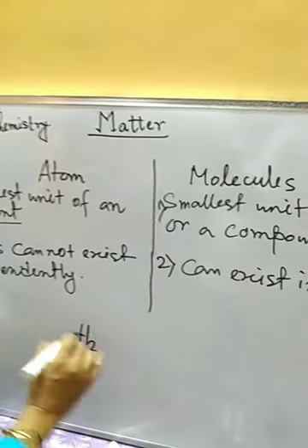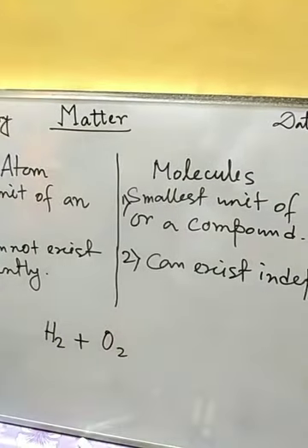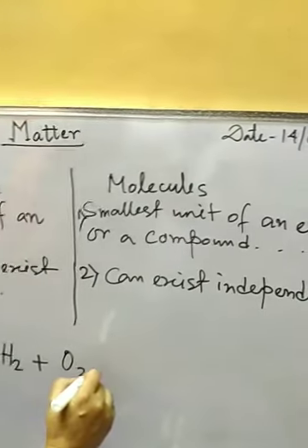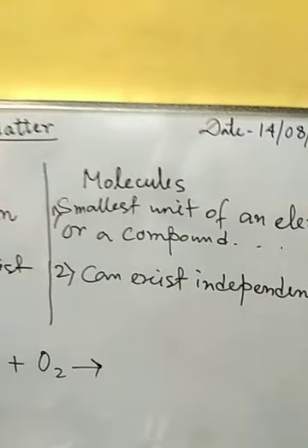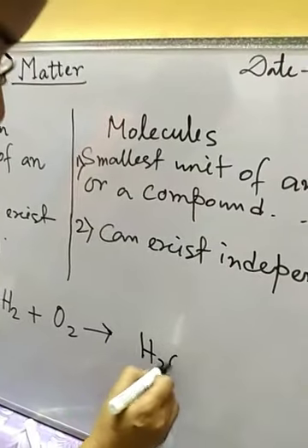Suppose the reaction between hydrogen and oxygen. If we consider this reaction, hydrogen and oxygen will react together to form water, H2O.